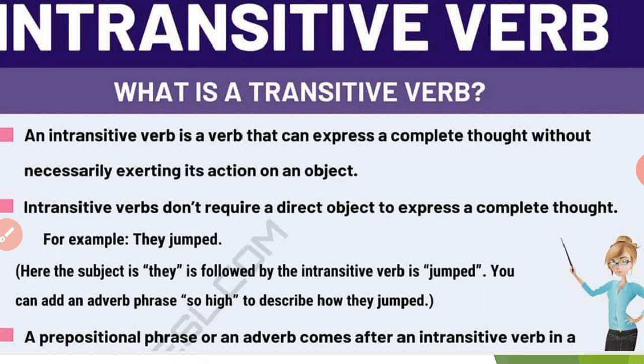Here the subject is "they," followed by the intransitive verb "jumped." You can add an adverb phrase like "so high" to describe how they jumped, but it does not need an object. It has complete meaning: "They jumped."